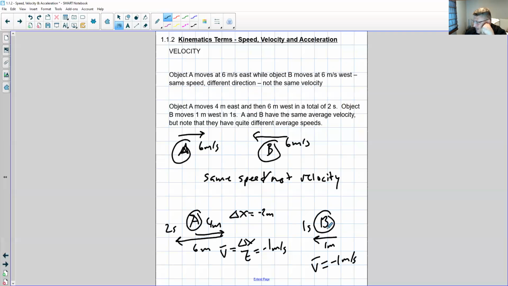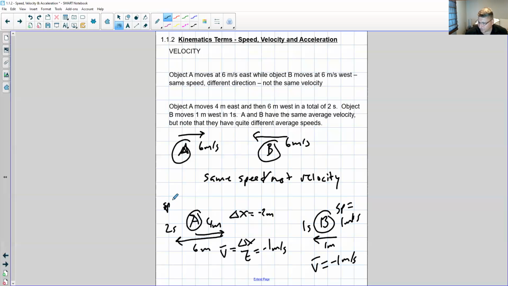Notice that A and B have very different average speeds. A has a much faster average speed than B. B's average speed is 1 meter per second, while A's average speed would be 10 meters over 2 seconds, so 5 meters per second.